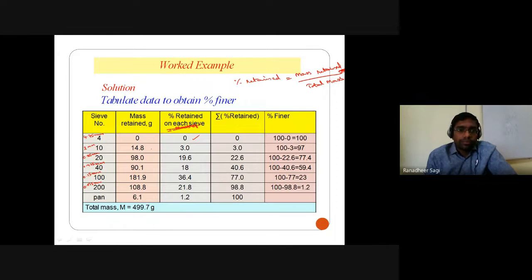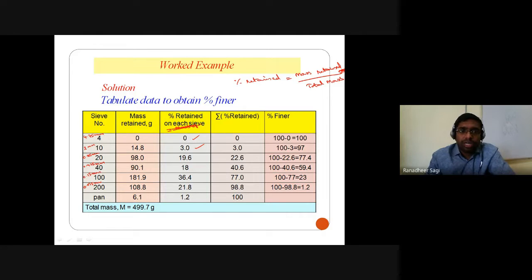Next, what is the percentage of particles that were getting retained on your 2 mm sieve? That's 14.8 grams of soil that was getting retained on your second sieve. So 14.8 divided by 500 into 100 gives approximately 3%, which means, out of the 100% of the particles used in that mechanical sieve analysis, 3% of the particles were getting retained on your 2 mm sieve size.